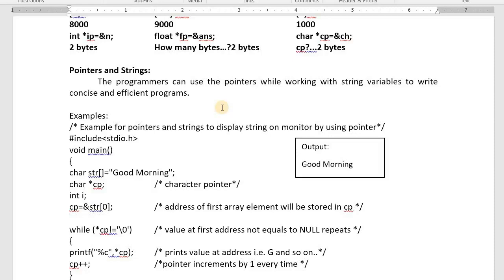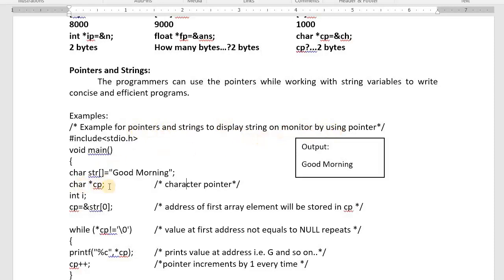One simple question. char str[] = "Good morning" has been stored here. The size will be taken by the machine automatically according to the contents of that string variable. Now print this good morning on the monitor by using pointers. That is the question. This is an example of pointers and strings to display the string on the monitor, but the condition is that you have to print by using a pointer.